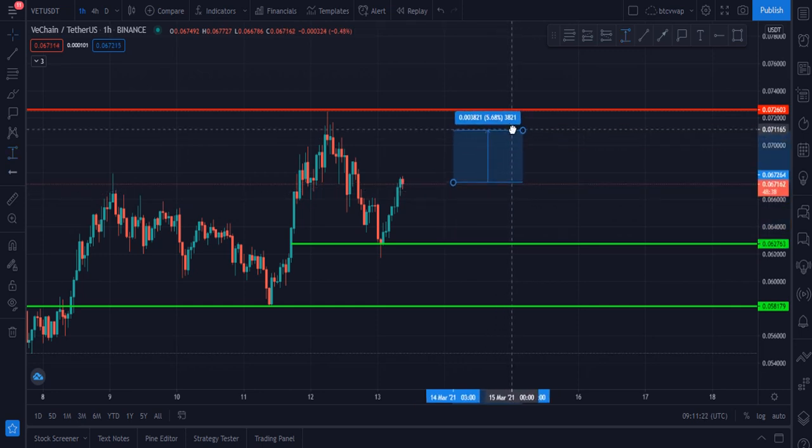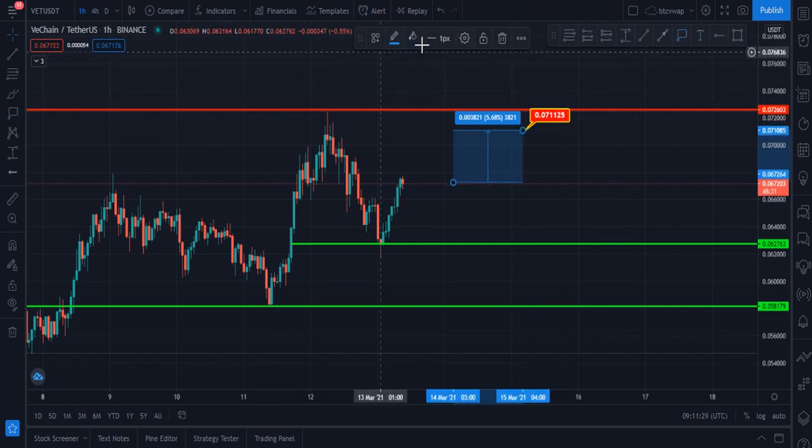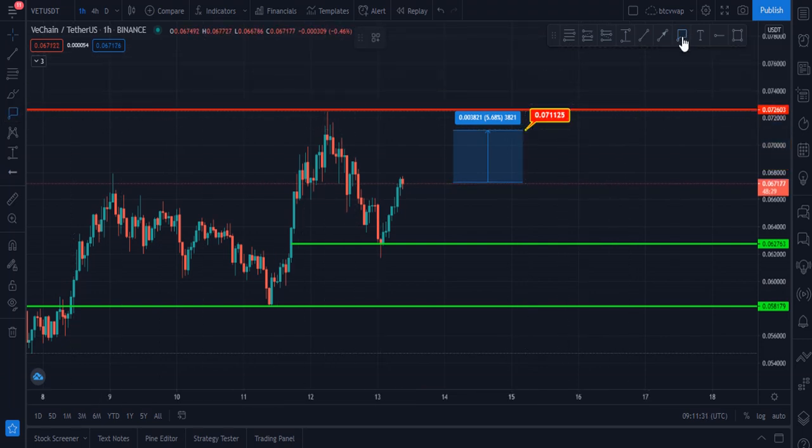Our next target will be this zone. 0.071 is our first target, you can say, and our second target will be this zone, 0.072. These are two targets for the VChain right now. If VChain breaks its new all-time high, then definitely it will go up. Otherwise these are two targets, or maybe it will go down to hit this zone. But currently I think it is bullish, and definitely it has to hit these zones and these targets